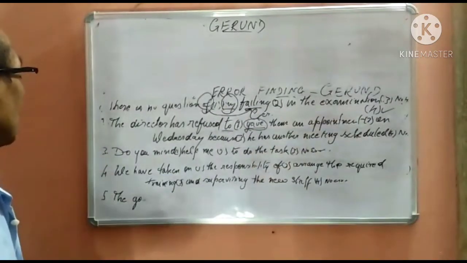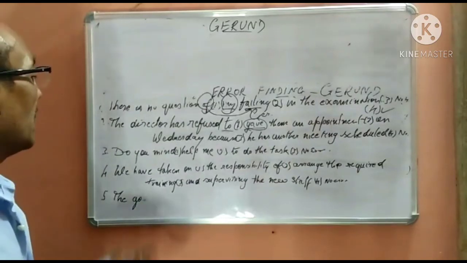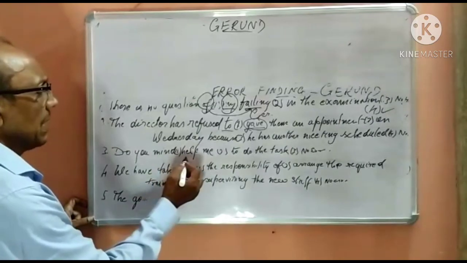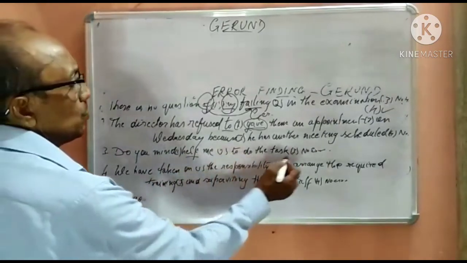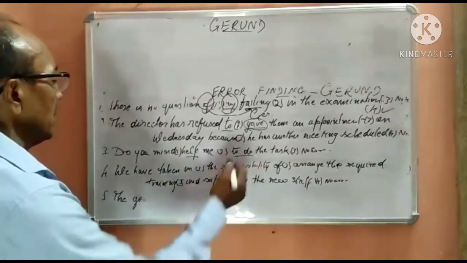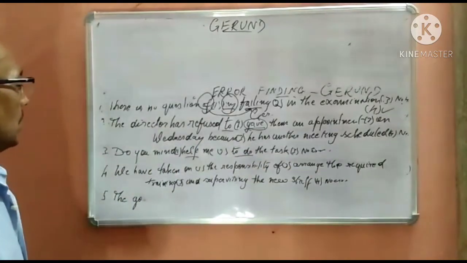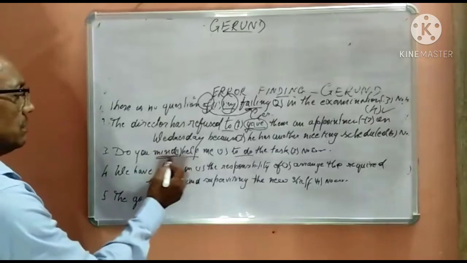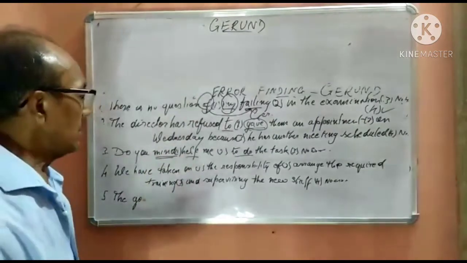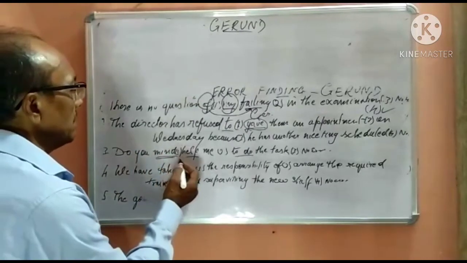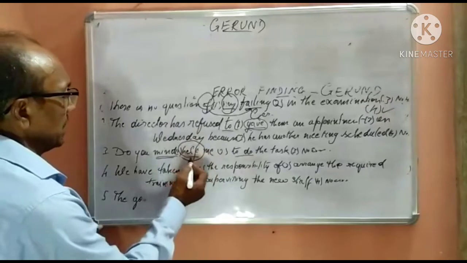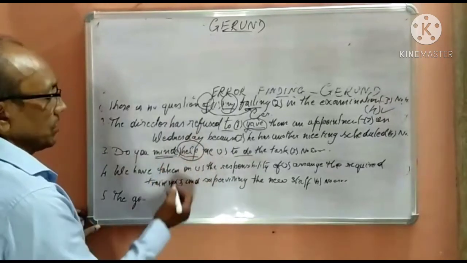Now let's take up the next one. Do you mind help me to do the task? No, to do is a to infinitive, this is okay. But mind is such a word. There are specific words which are followed by gerund. So do you mind help? This help is incorrect. Do you mind what?